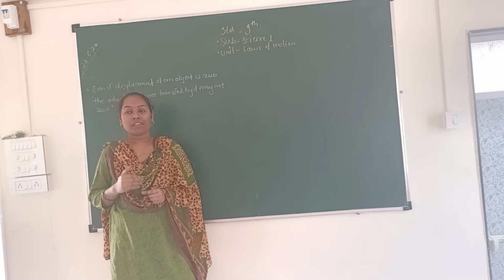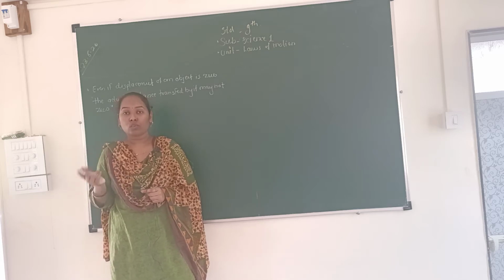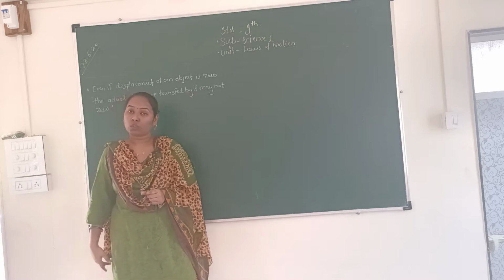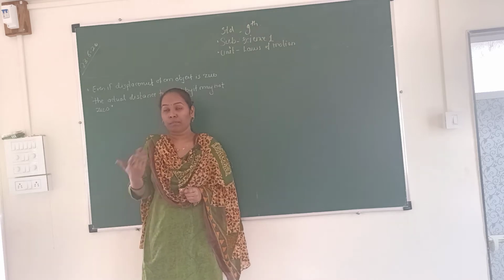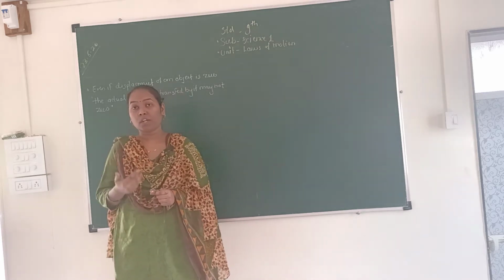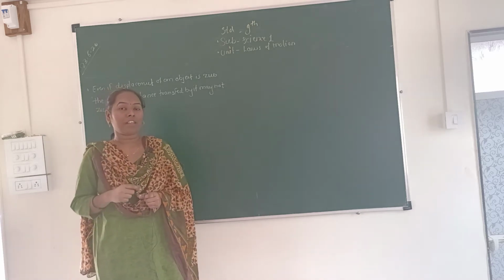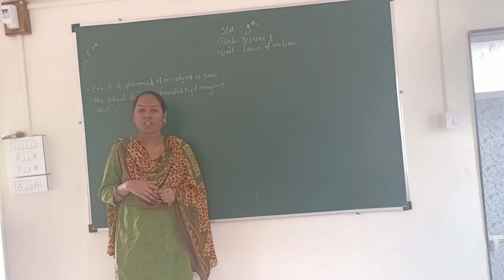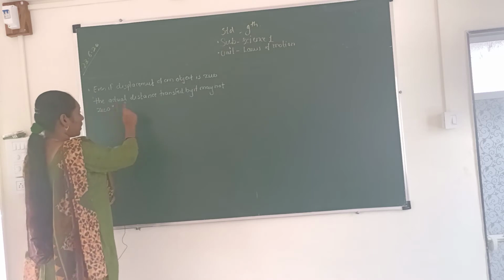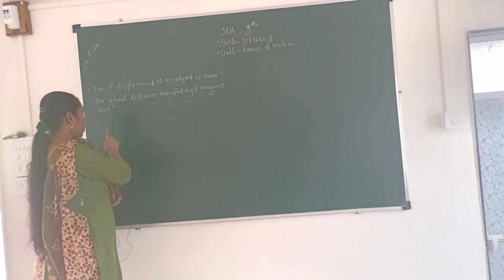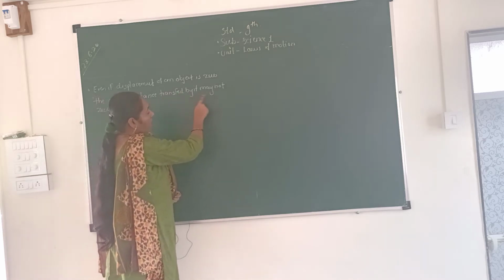In this video we are going to study the remaining two quantities which are related to motion, and those quantities are speed and velocity. Before seeing those terminologies, we are going to study one activity in your book. The activity is: even if the displacement of an object is zero, the actual distance covered by it may not be zero.